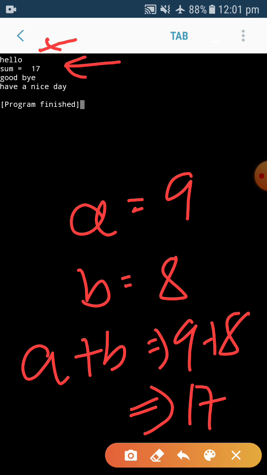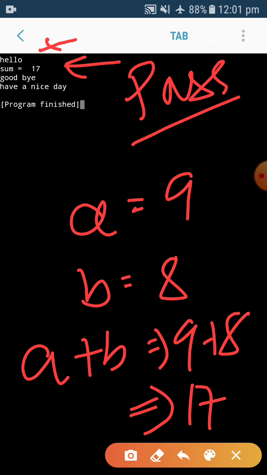Then after that you have that keyword pass. So pass, that empty statement, does not do anything, simply passes that line to the next line. In the next line I have written goodbye, then I have written have a nice day. So the whole output is in front of you. That empty statement basically has not done anything. So an empty statement actually does not do anything. Now let's move to the slides.